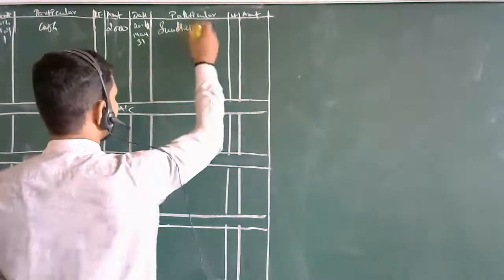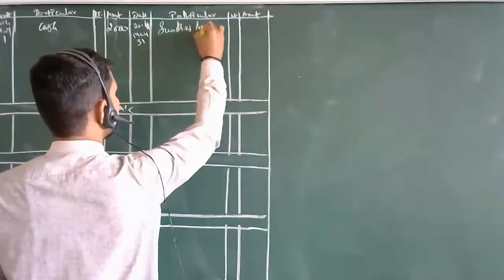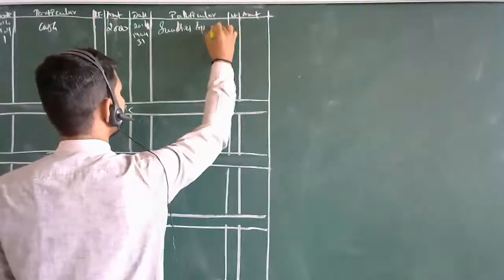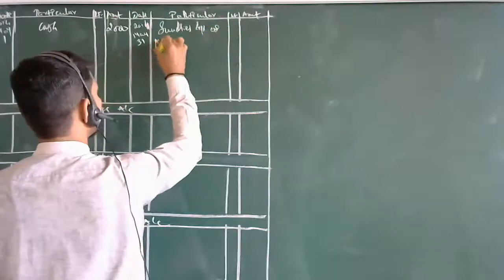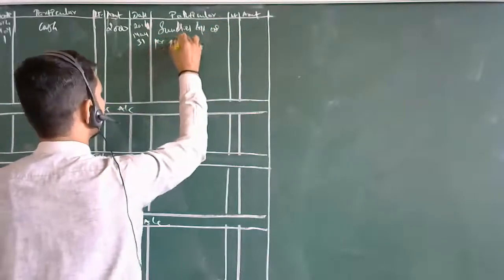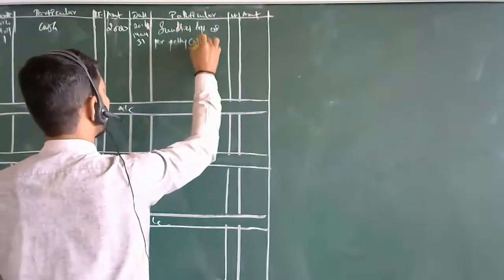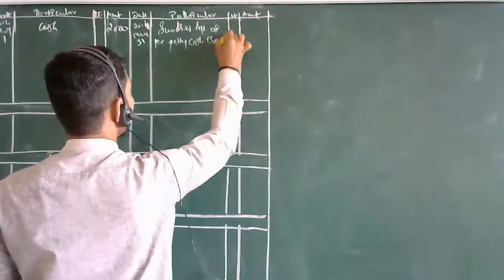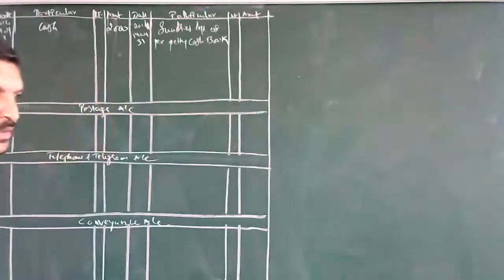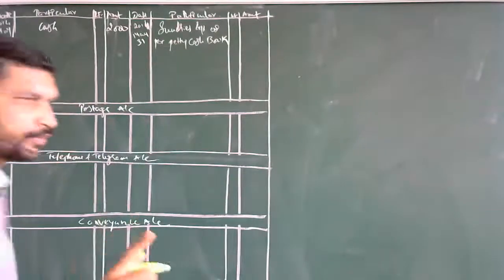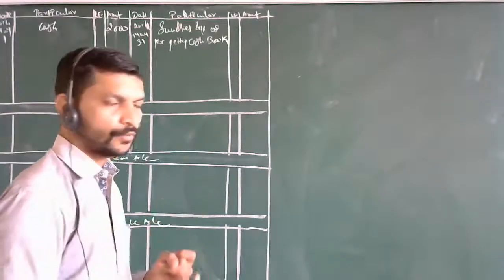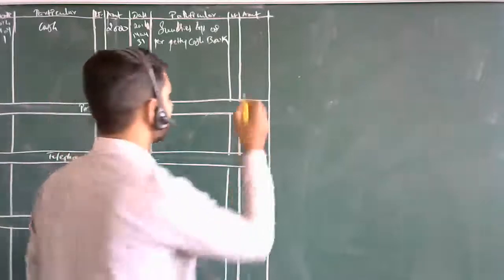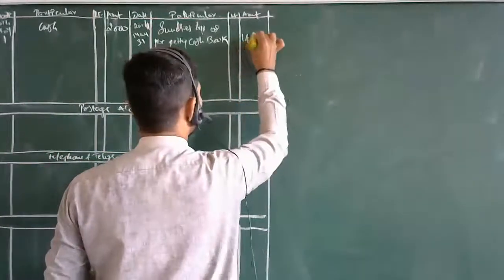Sundry expenses also you can call over here, or sundries as per petty cash book. How much have you paid here? The expenses are 1,487, right? Yes, sir. These are the expenses which have been paid.